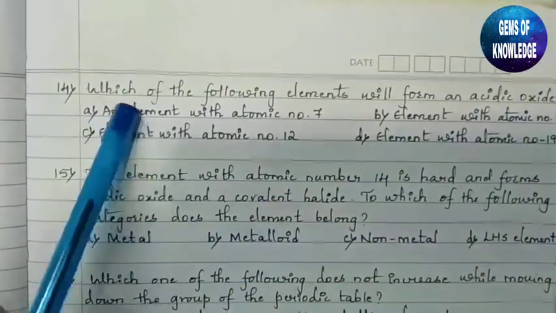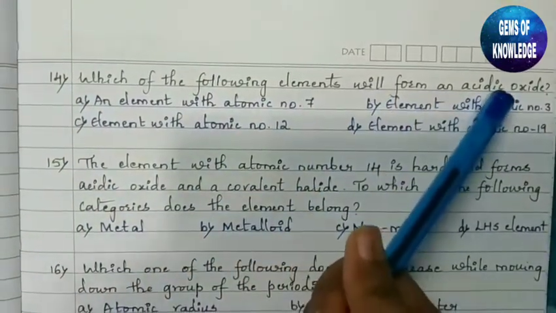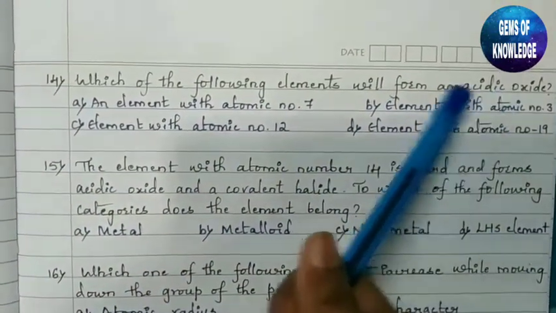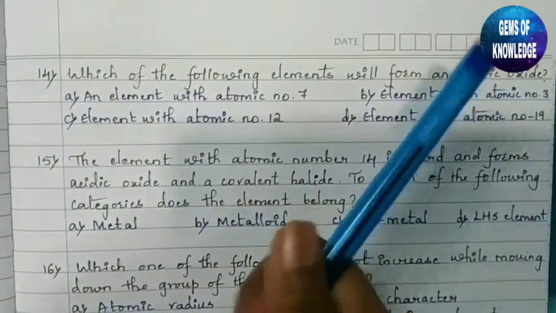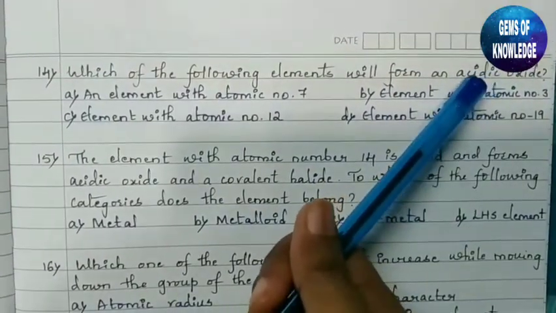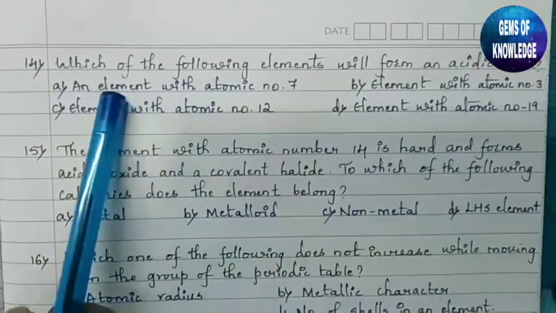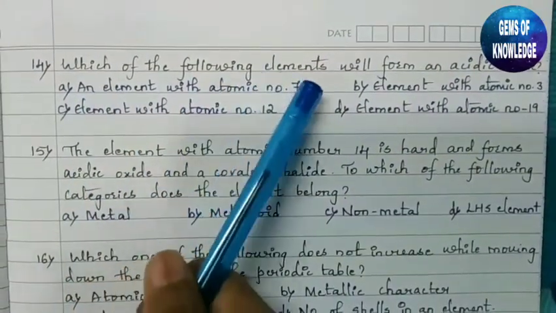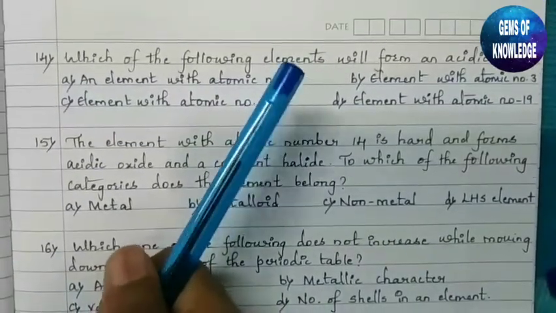Okay, next, moving to the 14th question. Which of the following elements will form an acidic oxide has been given. Acidic oxide is a property of non-metals. You have to remember, non-metals form acidic oxides, whereas metals form basic oxides. So you can see an element with atomic number 7. The element with atomic number 7 is nothing but nitrogen.